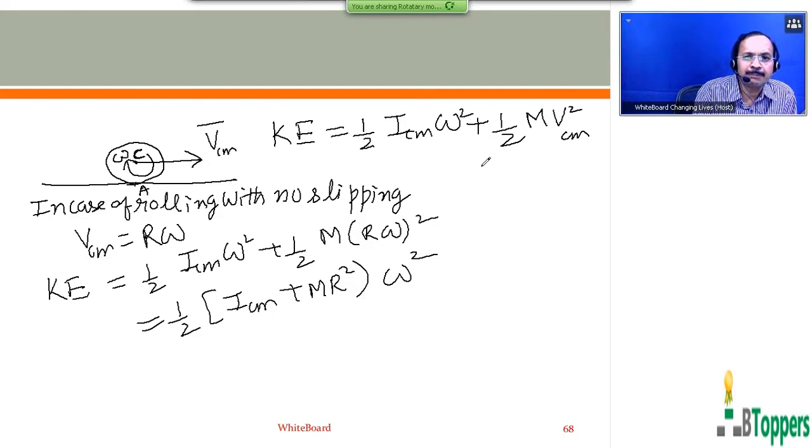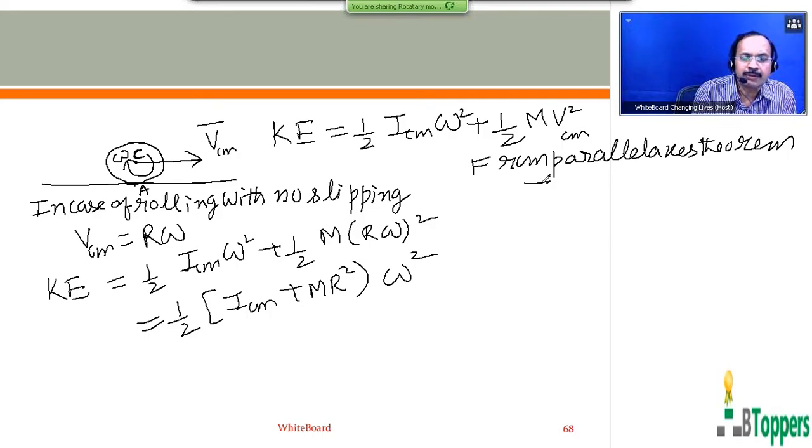Now, from the parallel axis theorem, the moment of inertia of a rigid body about any axis is equal to the sum of its moment of inertia about the parallel axis passing through its center of mass plus the product of the mass of the body and the square of the perpendicular distance between the two axes.